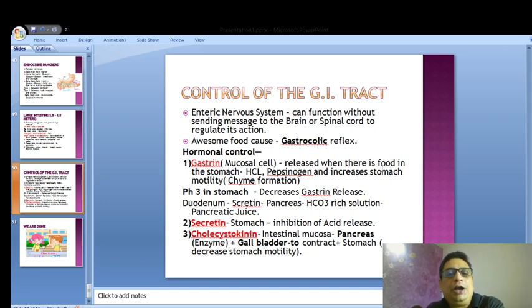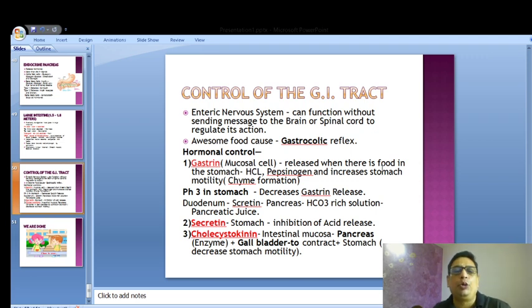So, control of the GI tract. Now you understand this thing very clearly. The control of the GI tract is very, very important. The GI tract has a different nervous system called the enteric nervous system. That means the nervous system can function without sending a message to the brain and the spinal cord to regulate its action. So understand this, guys, this is very, very important. The intestine has its own different type of nervous system called the enteric nervous system.